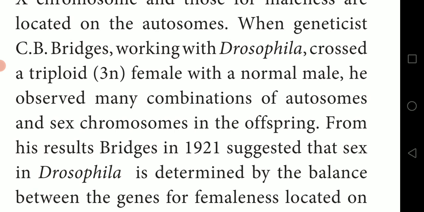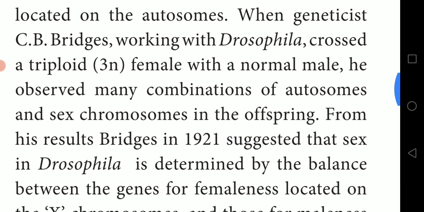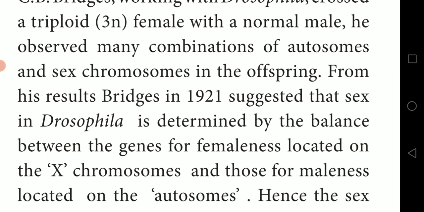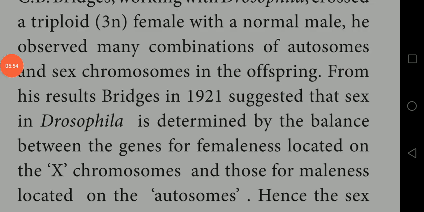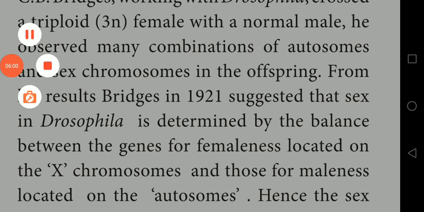Triploid means 3n, with X and Y chromosomes, and the remaining are autosomes. He observed many combinations of autosomes as well as sex chromosomes in the offspring. Offspring means young ones, like a newborn baby.